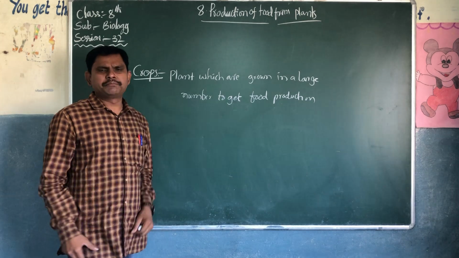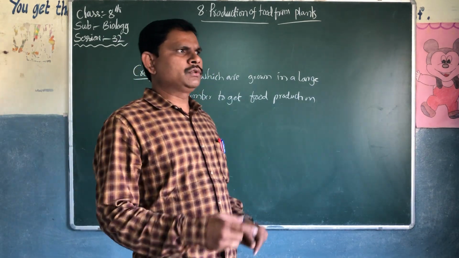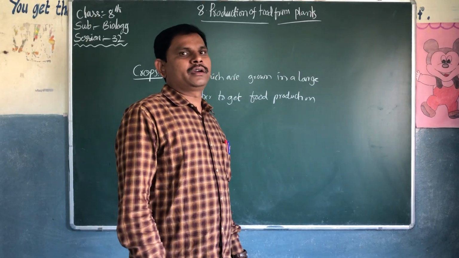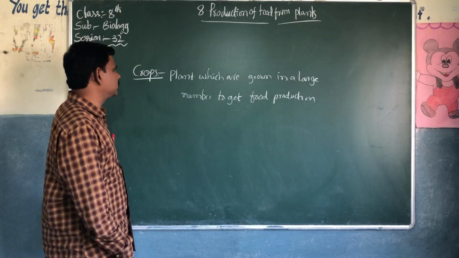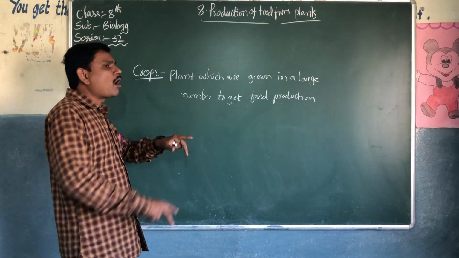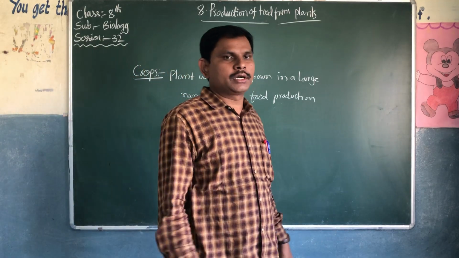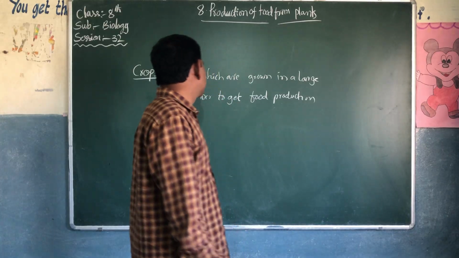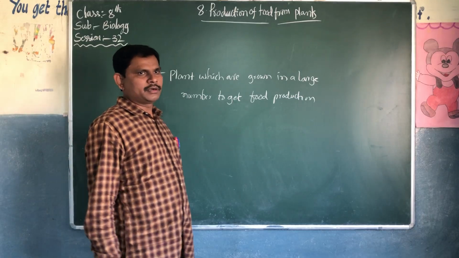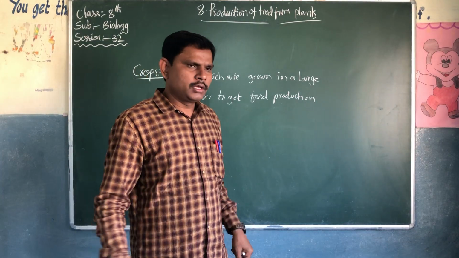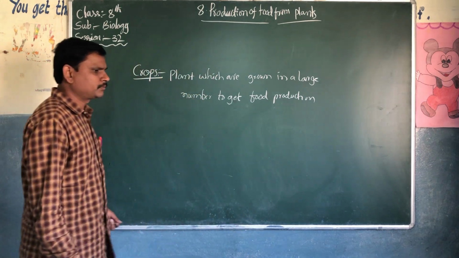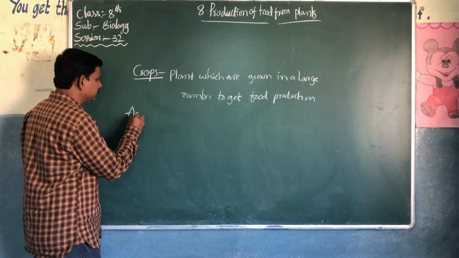So what is the meaning of crops? Crops are nothing but small plants growing in a field in a large number, like 1 acre, 2 acres, 10 acres, 100 acres, 1000 acres, to get food production. That is a crop. Then what is agriculture?